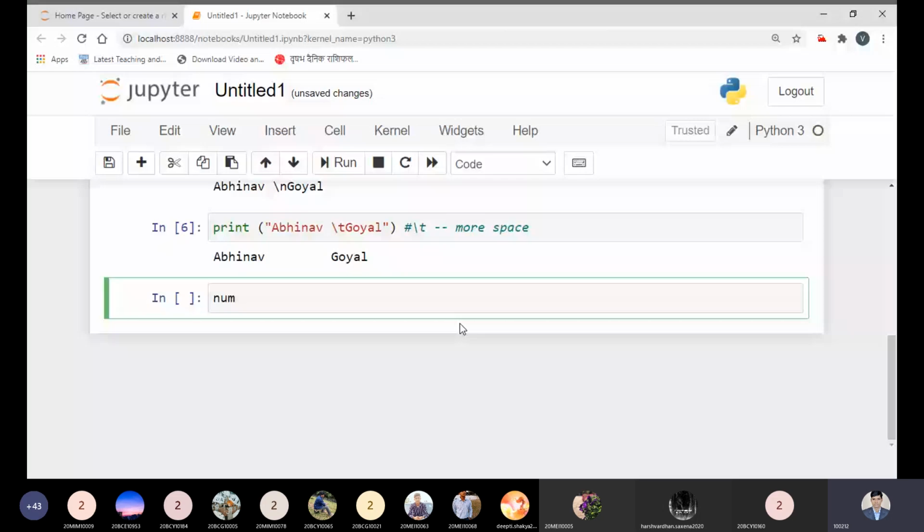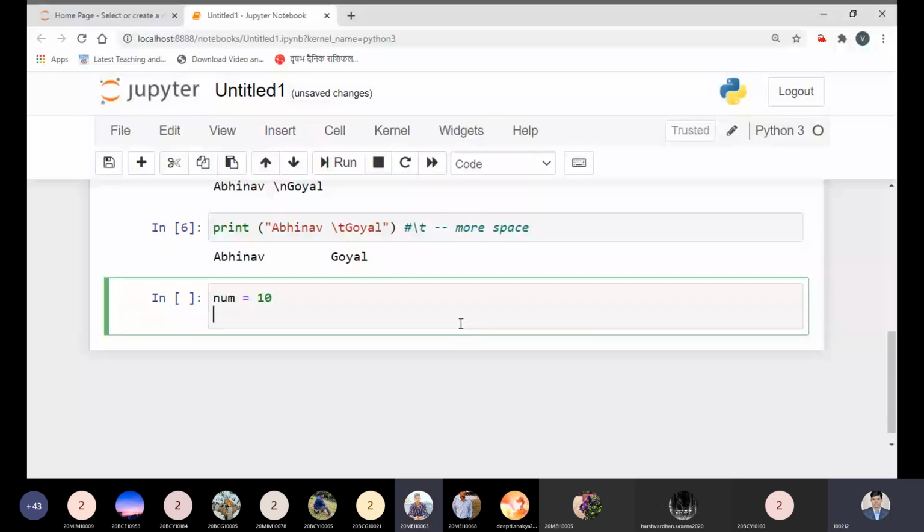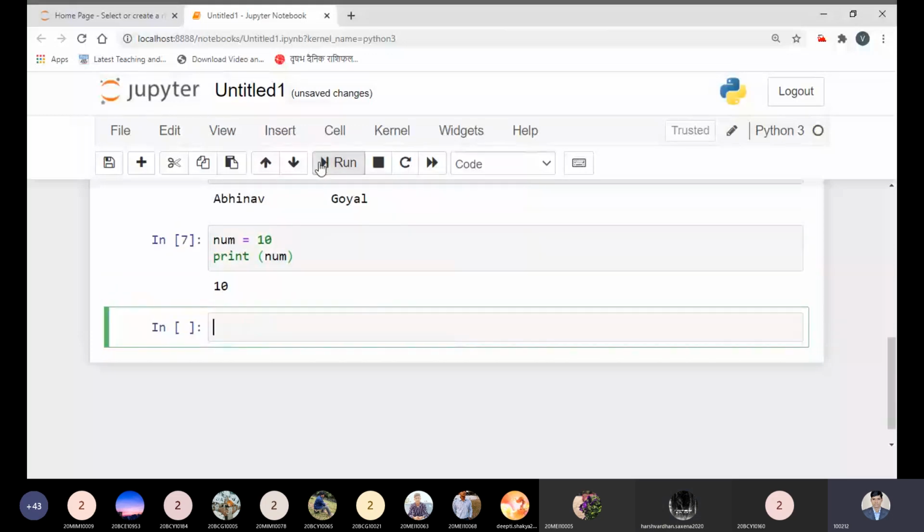Okay. So I'm using num equal to 10. I'm assigning the value 10 to num. Can I say that? Yes, sir. If I want to print this num, I can print it without any doubt, like this. It will print 10. Is it okay? Yes, sir.